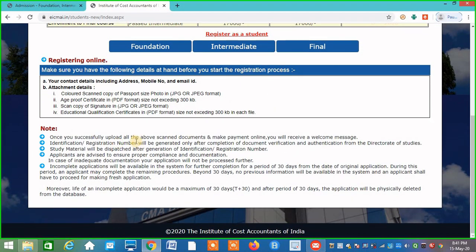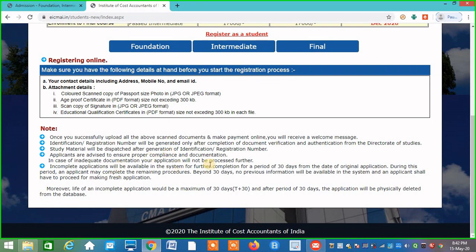Once you successfully upload all the above scanned documents and make payment online, you will receive a welcome message. Obviously, the identification or registration number, mostly it is called the registration number, will be generated only after completion of document verification and authentication by the Director of Studies. So immediately, student, you are not going to get your registration number. After verification and authentication by the Director of Studies about your documents and all other things, you will get your registration number. Study material will be dispatched after generation of the registration number. Until then you can download the soft copy in PDF format available on the website of ICMI, and you can start studying.